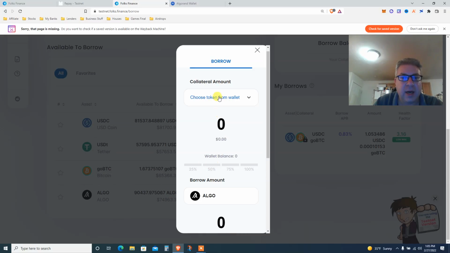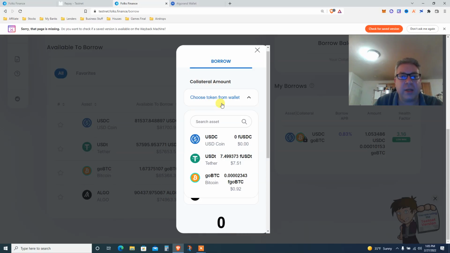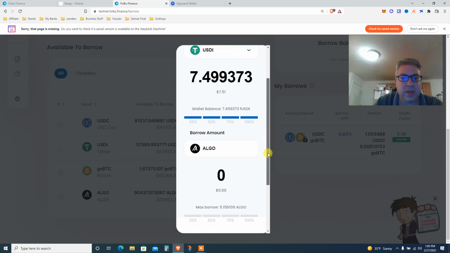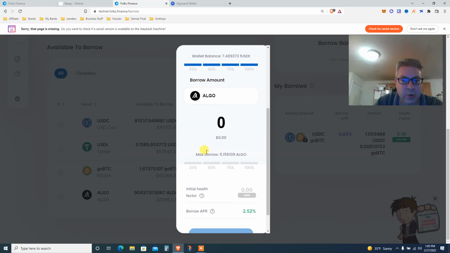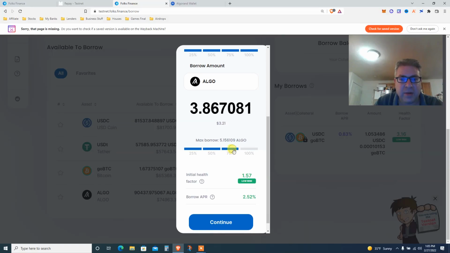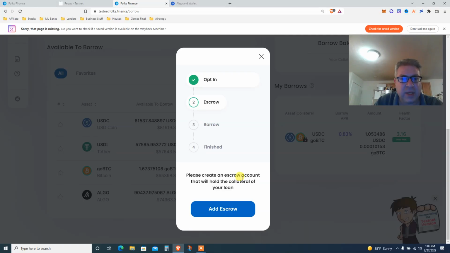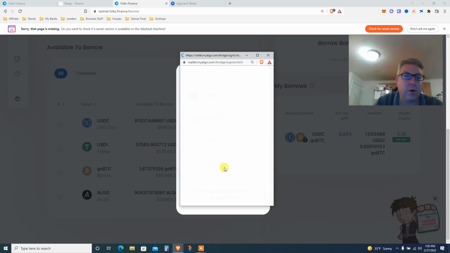Let's say I want a collateral amount. So we're gonna use the Tether. We deposit 750, so let's put 100% as collateral. And against that, we're gonna borrow. How much can I borrow? Medium risk. Okay, so let's do 75%. Health factor 157. It's green, just like Aave. Click continue. It's going into opt-in escrow again.